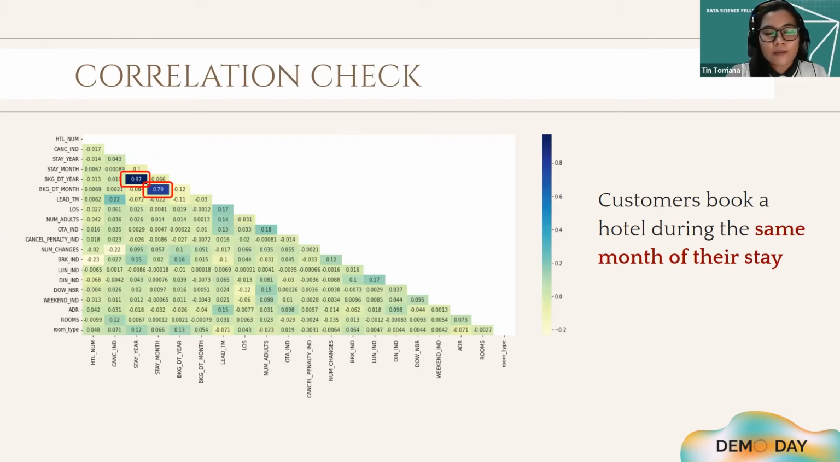Pre-modeling, we also did a quick correlation test between the quantitative variables used in the study. It goes to show that some variables are highly correlated. Those are booking date year and stay year, and booking date month and stay month. And here we can see that customers book a hotel during the same month of their stay.